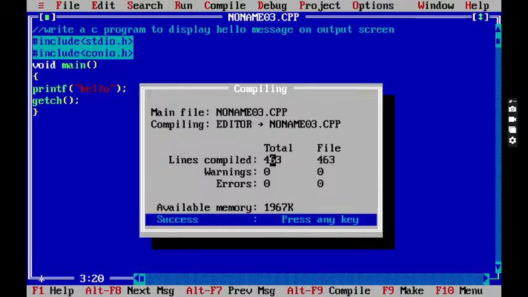See, look at the screen here. How many lines before? 314 lines. I've added only one line. What is that? getch. But now how many lines is it showing here?